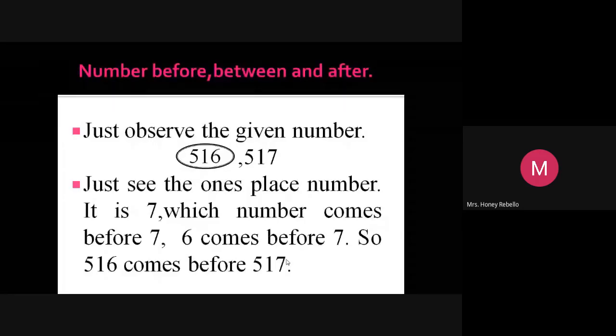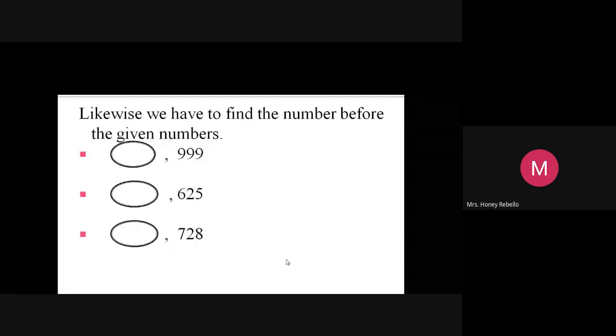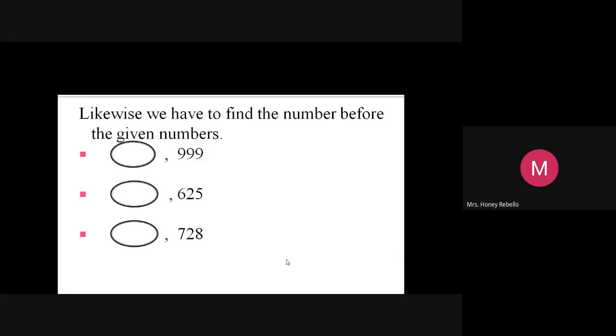Now, we'll go to the next number. Just have a look at these numbers. Now, how did we find the first number? We just observe the ones place number.